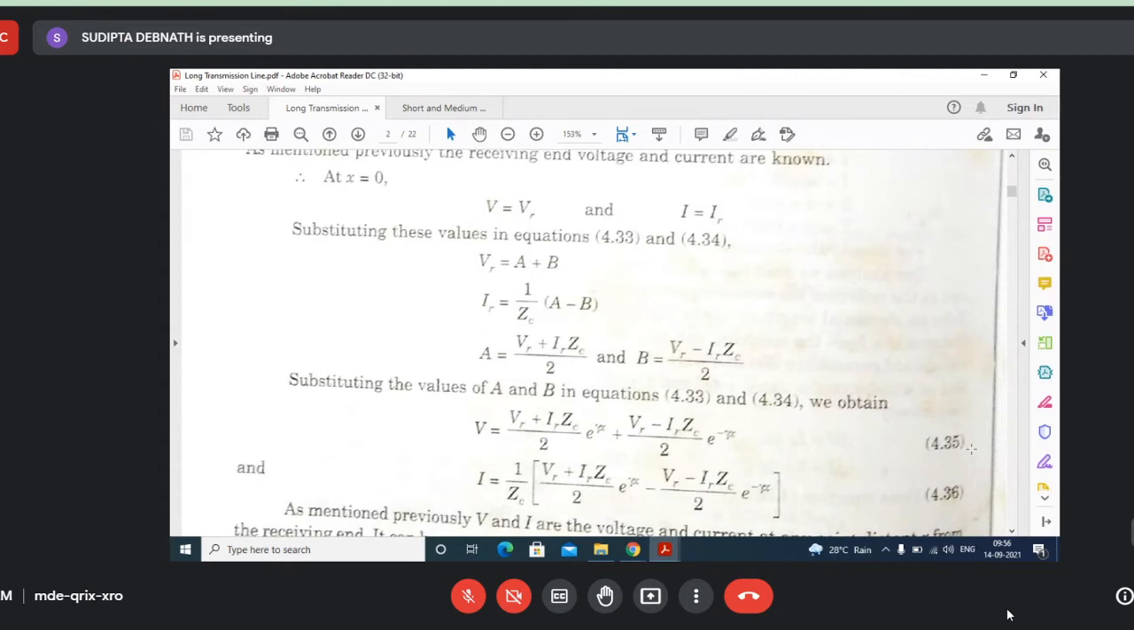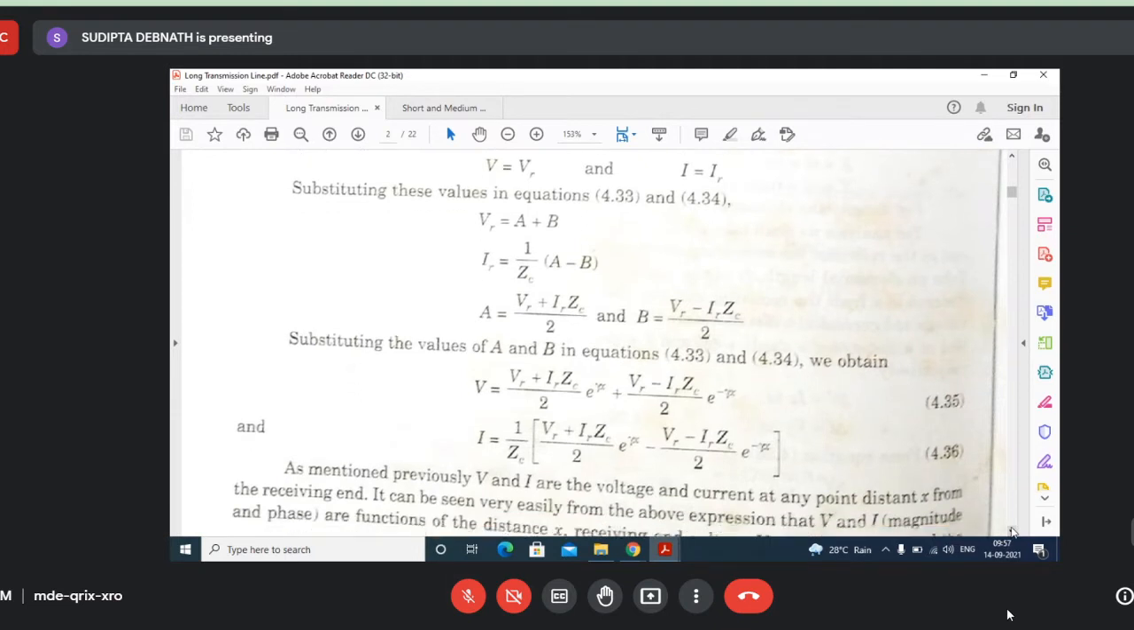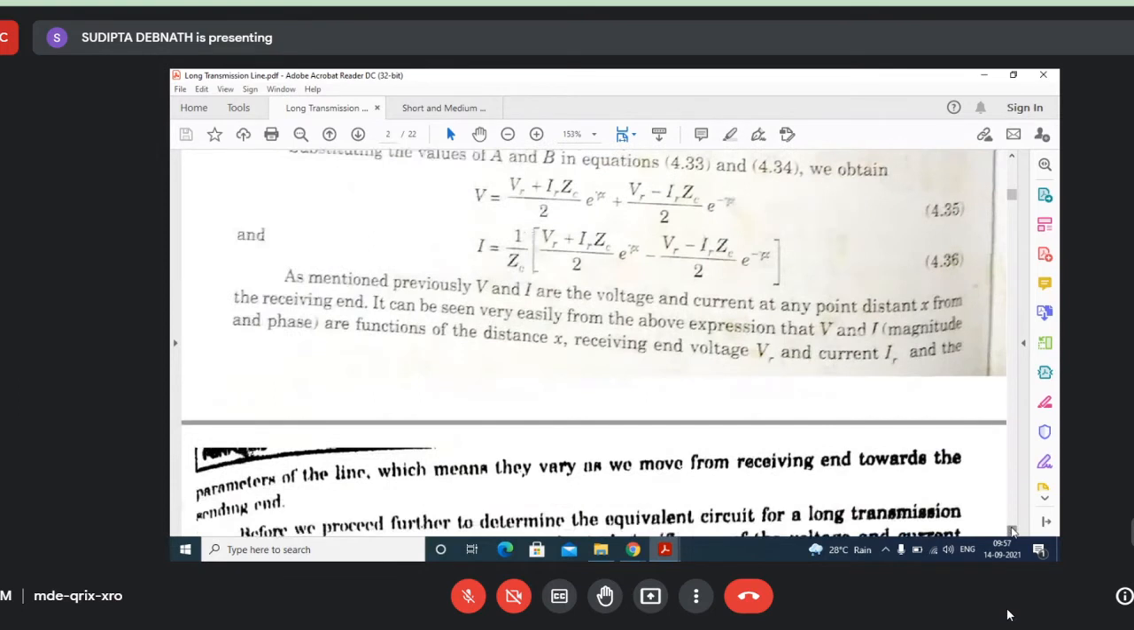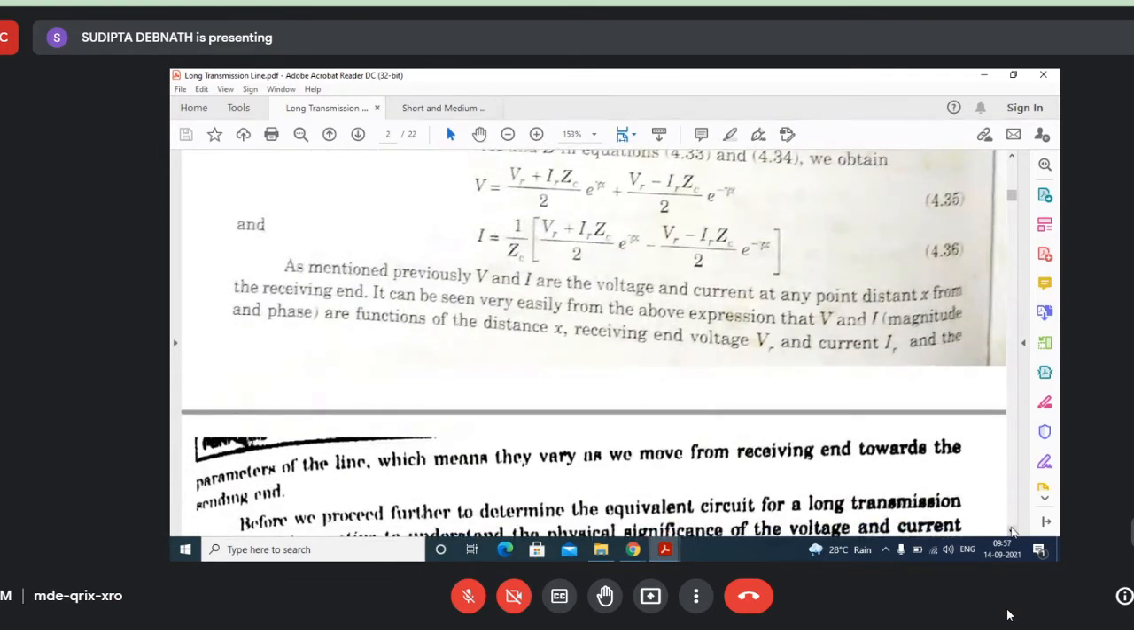Clear? Now see, for both V and I, one term has e to the power gamma x, and the second term has e to the power minus gamma x. On the basis of this e to the power gamma x and e to the power minus gamma x, we have termed these two quantities, that I will come to. Actually, these are separate quantities.